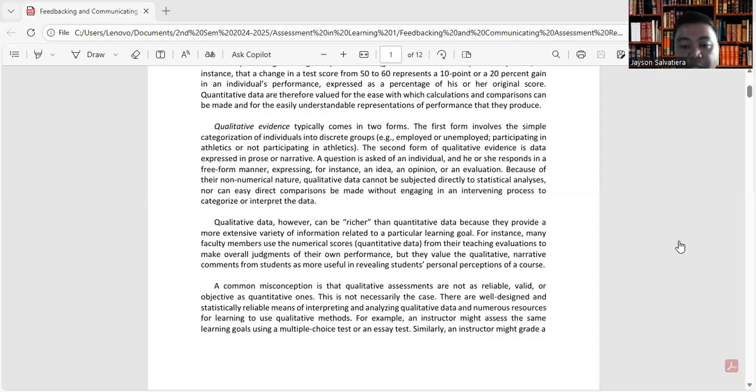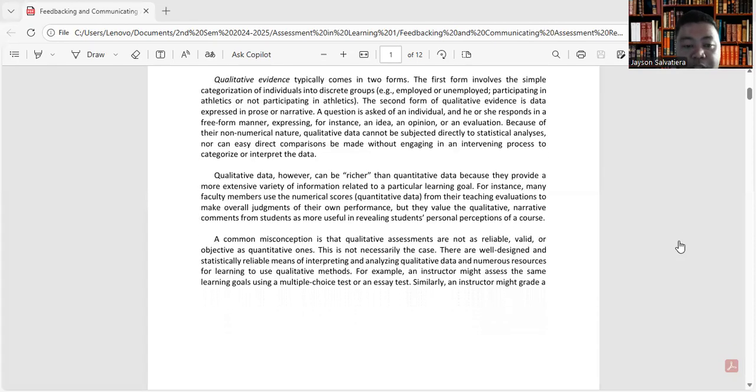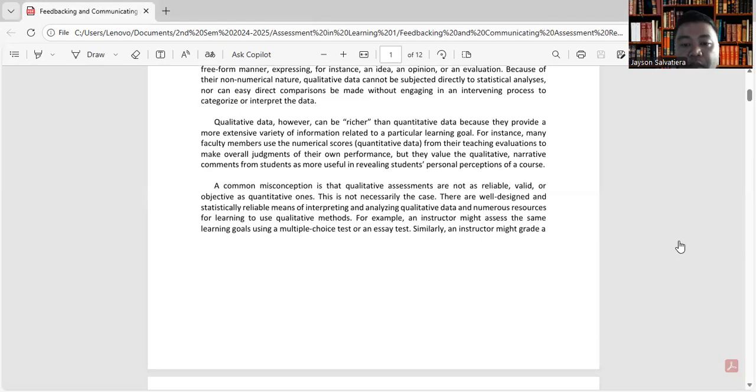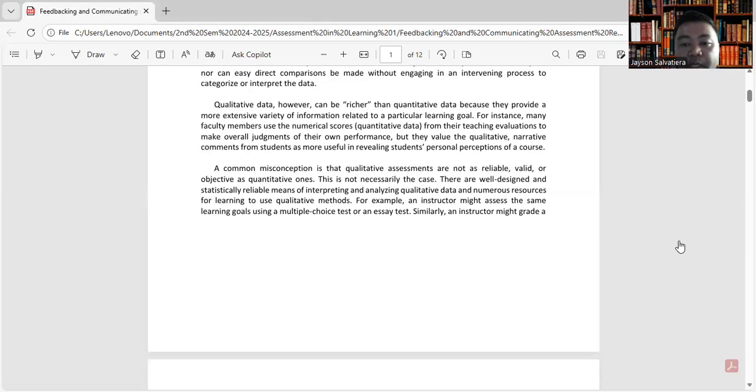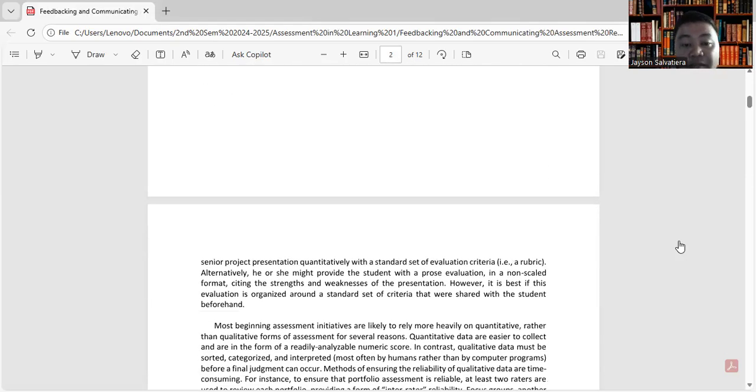For example, an instructor might assess the same learning goals using a multiple choice test or an essay test. Similarly, an instructor may grade a senior project presentation quantitatively with a standard set of evaluation criteria. Of course, magagamit siya ng rubric.